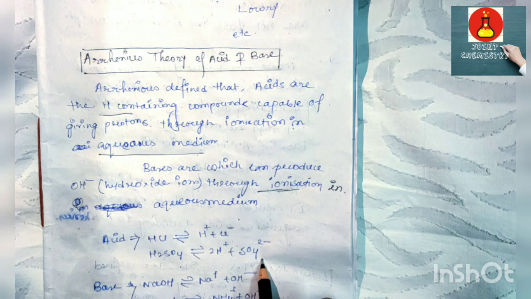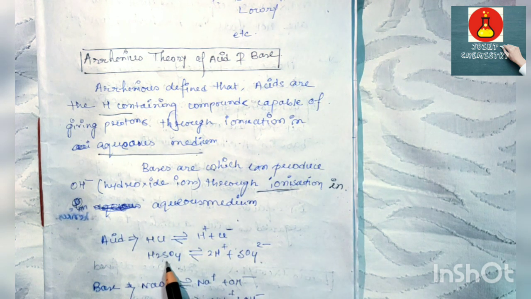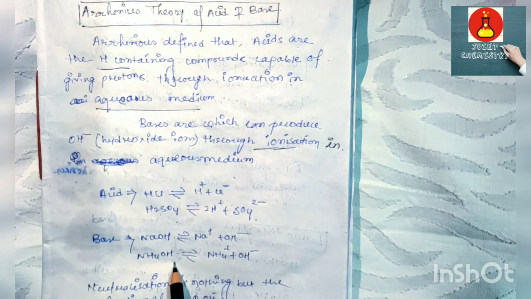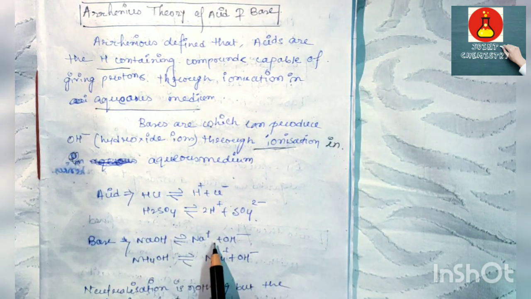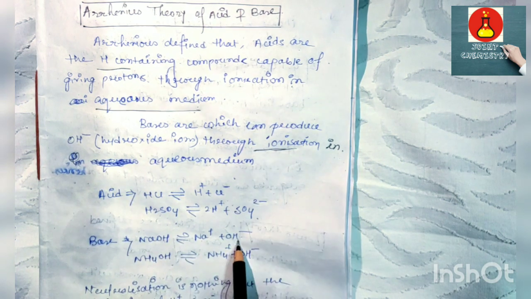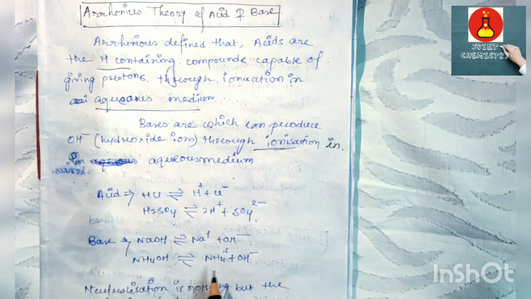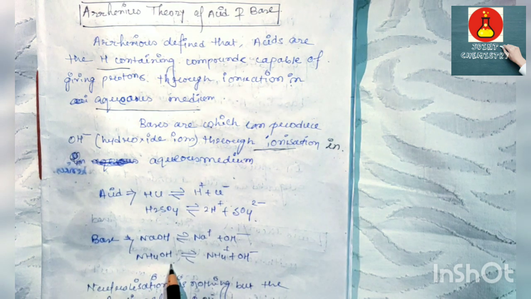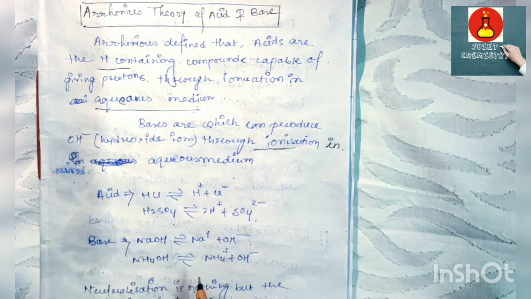So according to Arrhenius theory, HCl and H2SO4 are regarded as acids. Similarly for bases, NaOH and NH4OH ionize to OH minus in aqueous medium. So NaOH and NH4OH are regarded as bases according to Arrhenius theory.